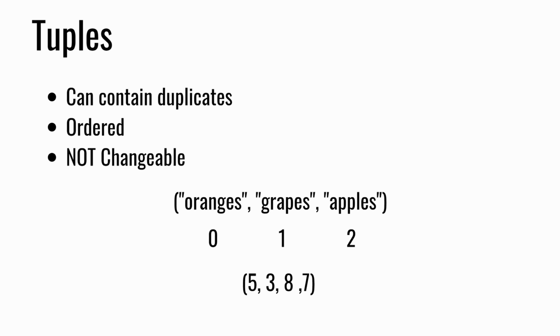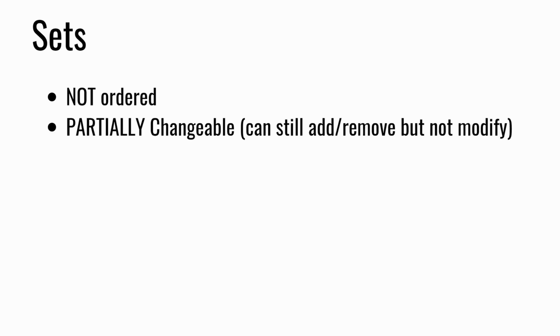The next one we have is a set. Sets also share some similarities with lists and tuples, but are a bit different. Sets, unlike lists and tuples, are not ordered, meaning if I have a set that contains 3 items, those items are not always going to be in that same order. Another key thing about sets is that they are partially changeable. Existing values in a set cannot be modified, however, you can freely add and remove items from a set as you please. We write a set similarly to how we write lists and tuples, except we use squiggly brackets for sets.